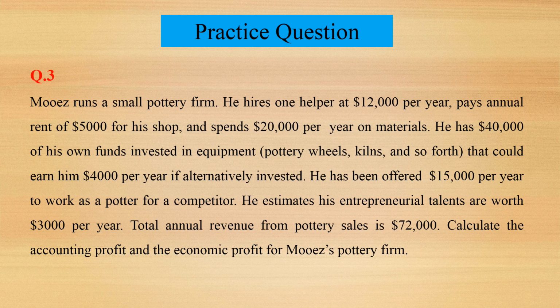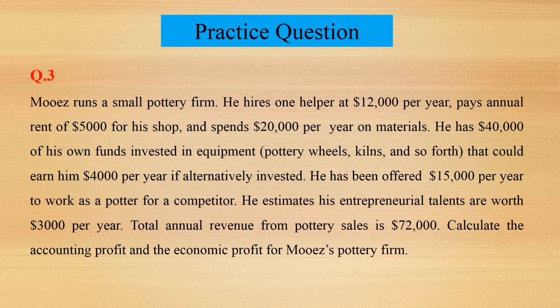Practice question 3. Moiz runs a small pottery firm. He hires one helper at $12,000 per year, pays annual rent of $5,000 for his shop, and spends $20,000 per year on materials. He has $40,000 of his own funds invested in equipment like pottery wheels, kilns, and so forth that could earn $4,000 per year if alternatively invested.